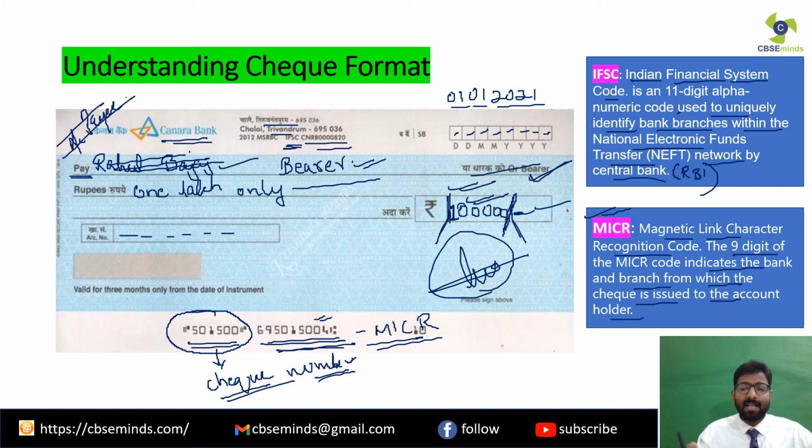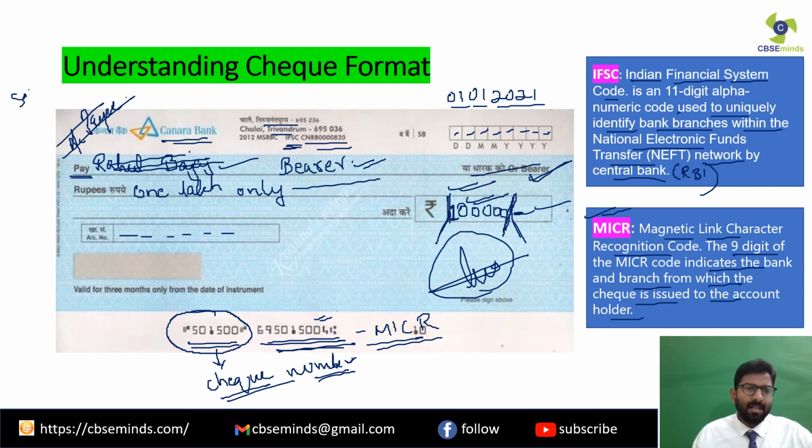He will be getting the amount in his bank account, and from there he may withdraw it later.